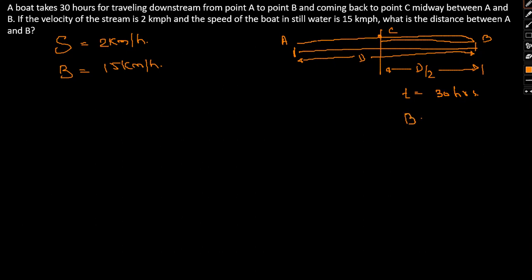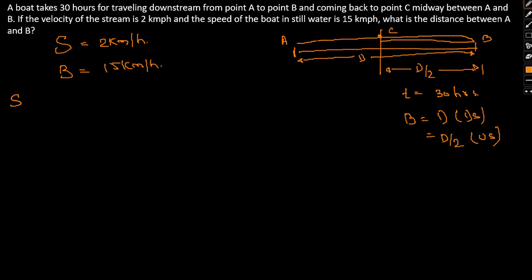Initially the boat travels a distance of D, this is downstream, and then later the boat travels a distance of D by 2, which is upstream. So I hope this is clear as far as what we have done.